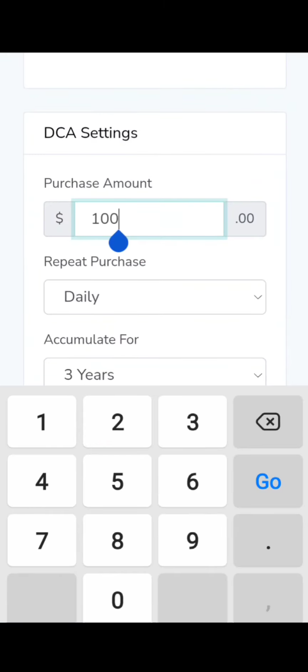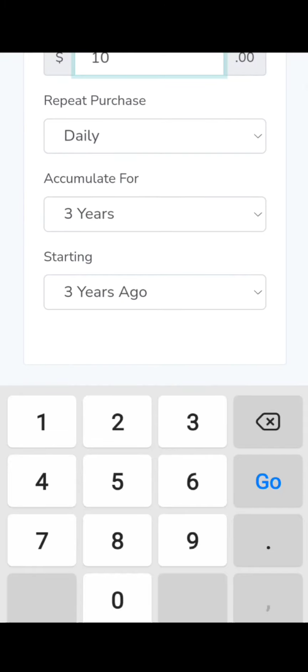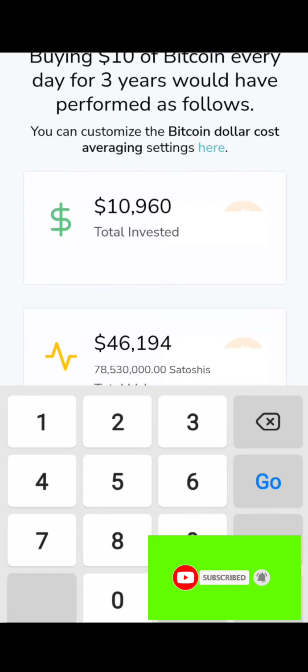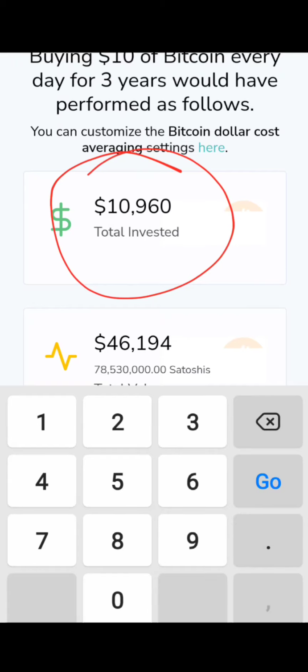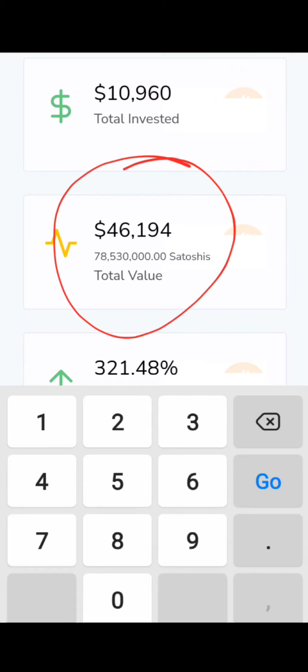So we are actually investing $10 every day for the next 3 years. So this is this. Then daily purchase, accumulate for 3 years, started 3 years ago. Let's see here. So at the end of 3 years, I would have accumulated $10,960 total investment, and then I would have gotten $46,194 from just $10 being saved daily.